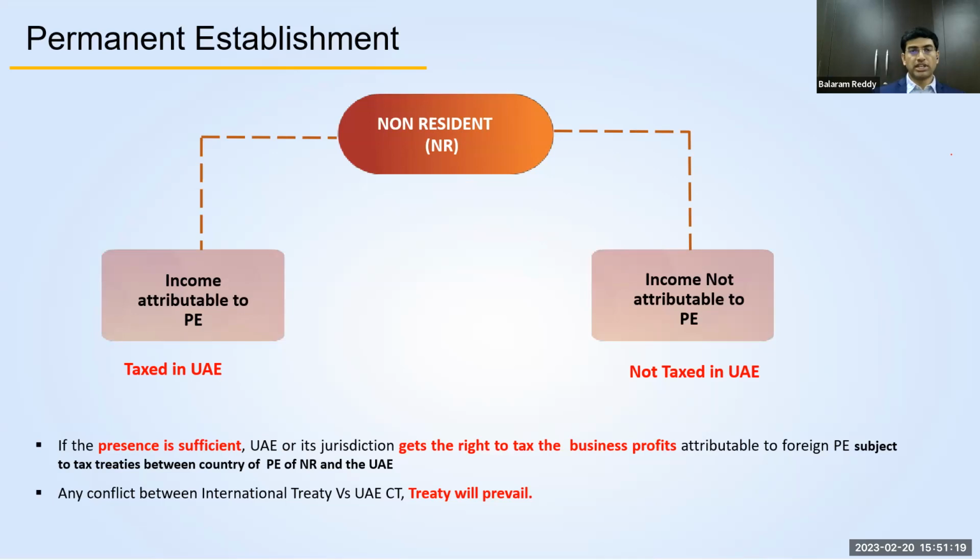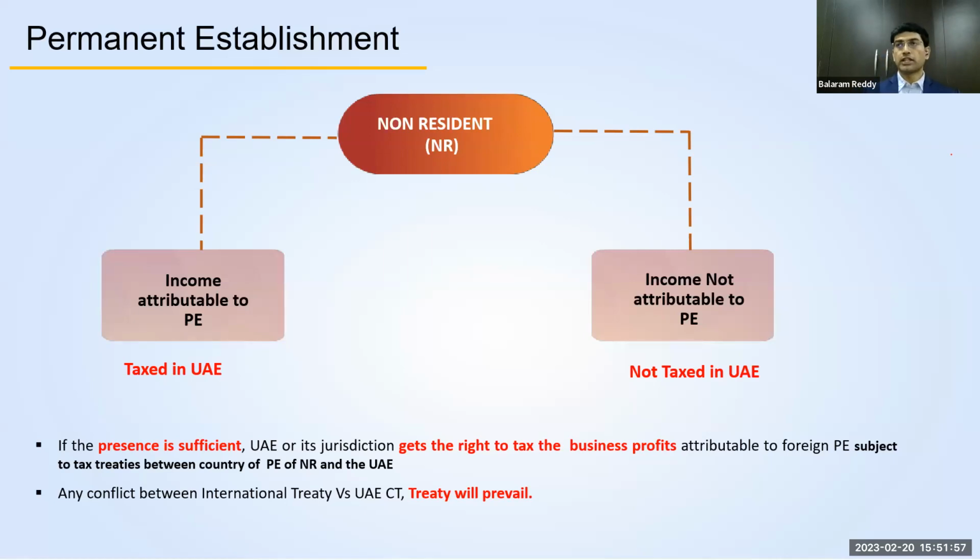If this non-resident has any permanent establishment in UAE, they will be subject to tax in UAE, as I mentioned earlier. If they don't have any permanent establishment in UAE, it may not be subject to tax in UAE. As I mentioned in the initial slides, any particular country can only levy tax, or will get the right to levy tax, only on the businesses that are established or conducted in UAE, or if the foreign persons have any permanent establishment in UAE or in a particular country. That's when they'll get this right to levy tax on them.